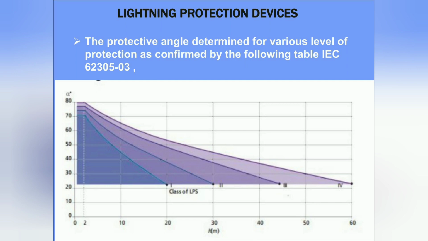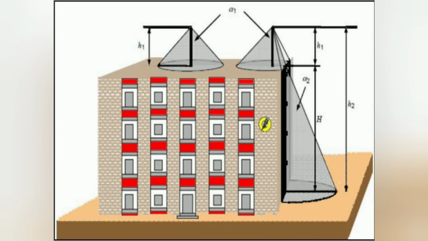And for class 3 protection, for an angle alpha equal to 20 degrees, the height of the rod needs to be 45 meters. For alpha equal to 20 degrees, for class 4 protection, the rod needs to be 60 meters. Now, we can see the protection provided by the protective angle method. In the first case, the rod is placed at the center of the building and the angle of protection provided by the cone covers the entire area. The second one, which is placed near the corner of the building, covers the entire building and protects the building from side air strikes also.